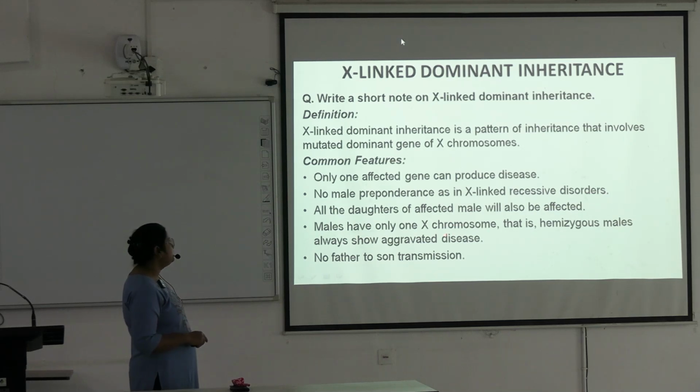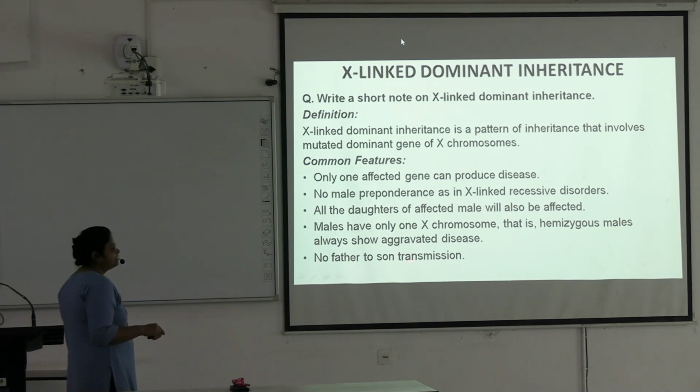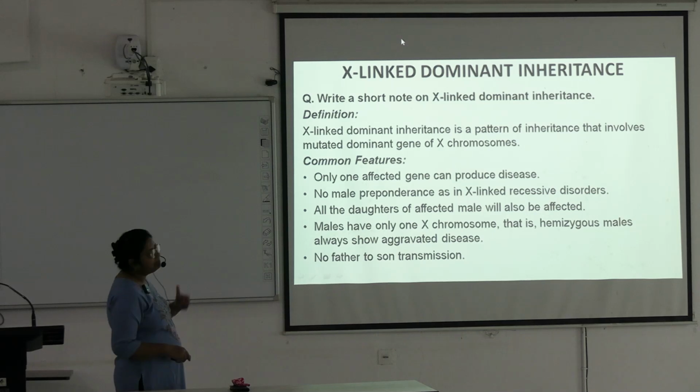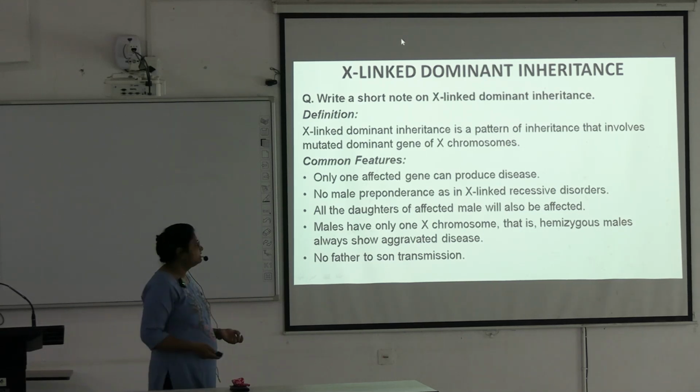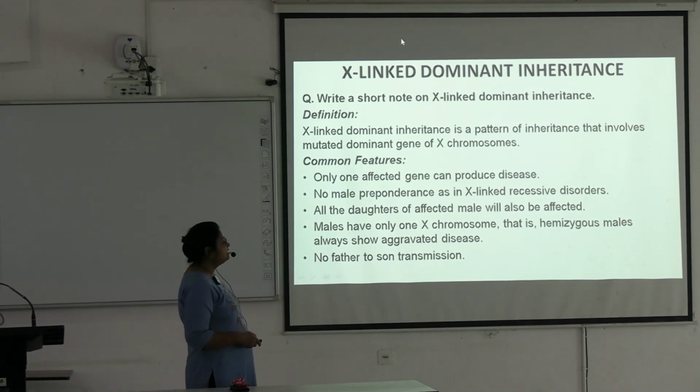Males have only one X chromosome, that is hemizygous males always show aggravated disease. And no father to son transmission, because son is having Y chromosome from the father. So Y chromosome is not affected, so he is not getting the disease in X-linked dominant. Next.